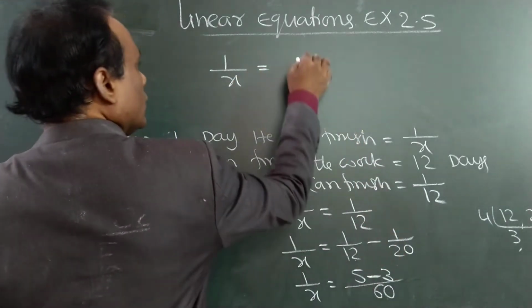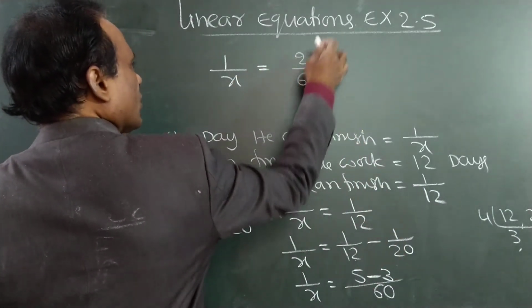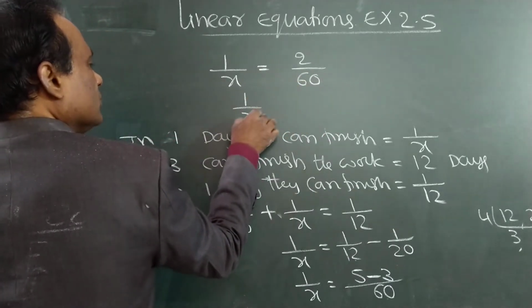Five minus 3, 2. 2 ones are 2, 2 30s are.